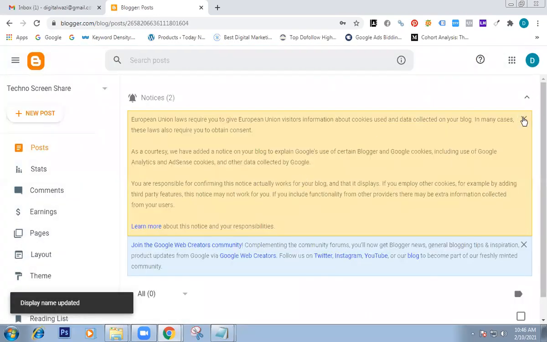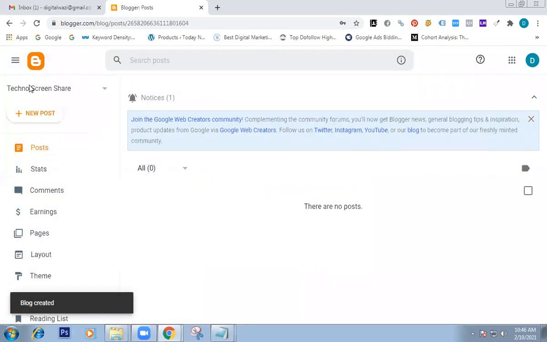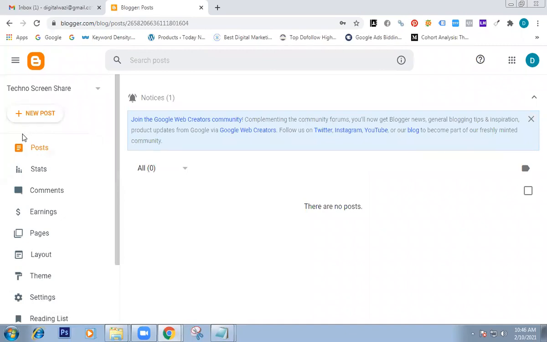After creating the blog, it will be showing like this. This is our blogger backend. Using one Gmail ID, you can create up to 100 blogs. But don't create all the 100 blogs. Don't waste our time. Focus on one or two important blogs.